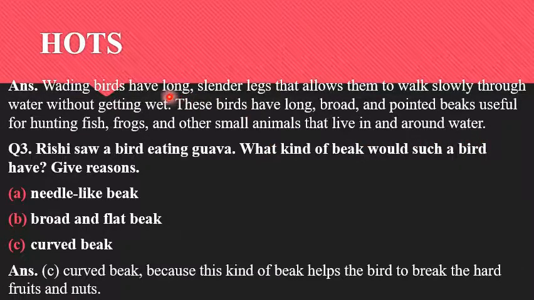We have seen first about feet and claws. Now we'll see about their beaks. So wading birds have long, broad and pointed beaks. And these beaks are useful for them for hunting fish, frogs and other small animals that live in and around water. Understood all of you? Next question.